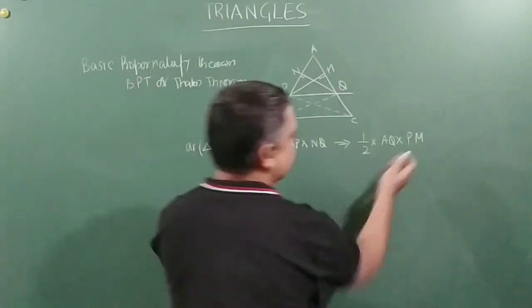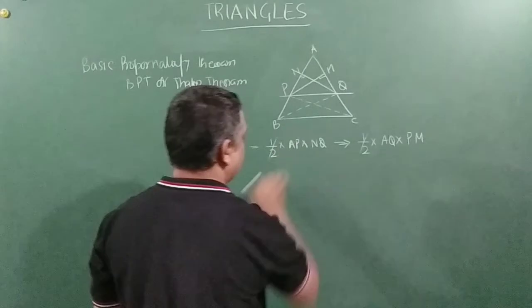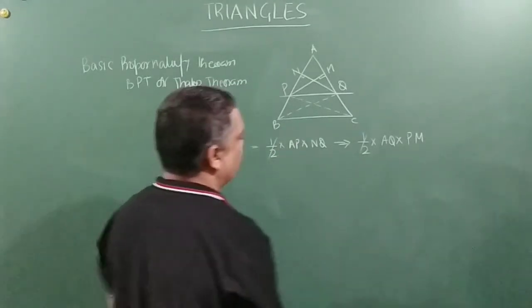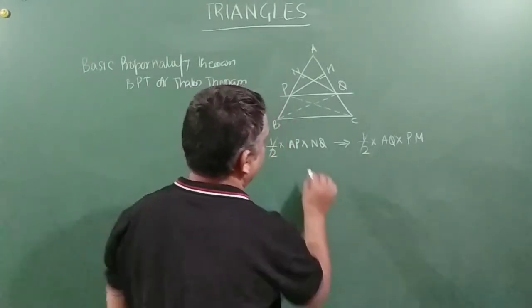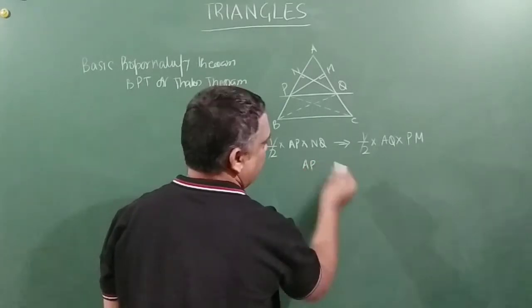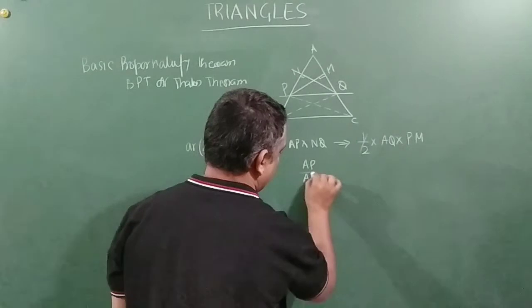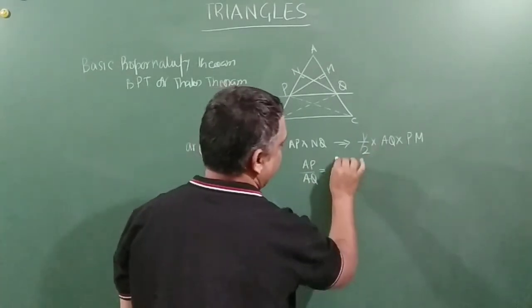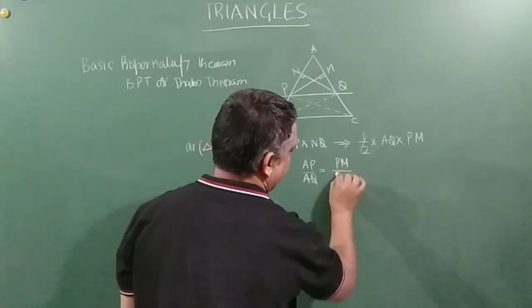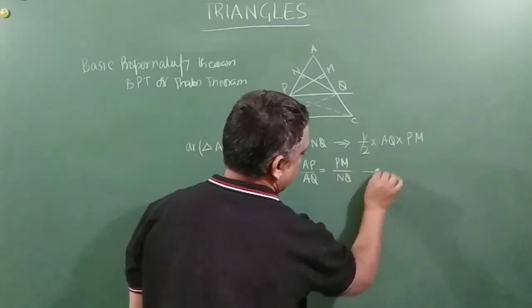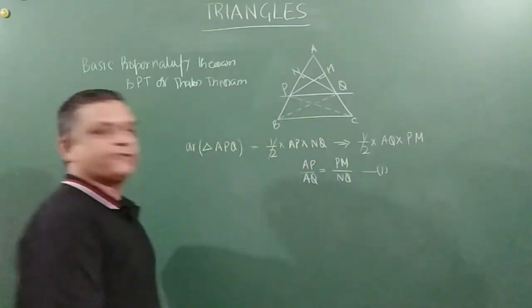Now, if this and this are equal, we can actually cancel half and half on both the sides. Then we can write AP, and I will bring this term AQ this side. Divide by AQ is equal to PM by NQ. We'll keep it here for some time.